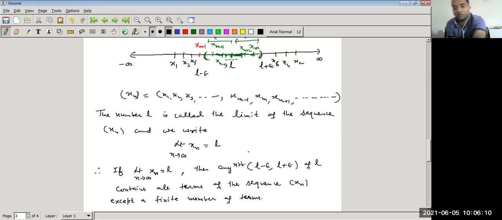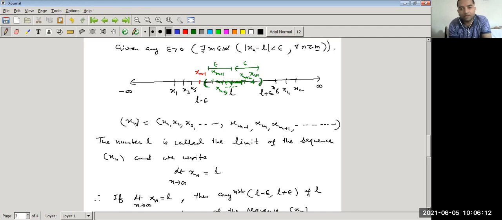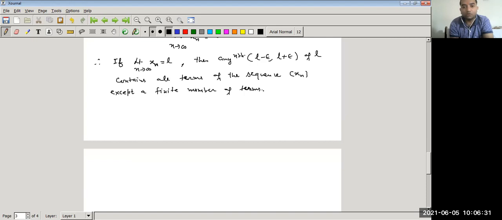So look at L minus epsilon and L plus epsilon: how many terms does it contain? After m terms, all the terms lie within this interval. But which terms do not lie in this interval? Those are x1, x2, x3, x4 and so on up to x_{m minus 1}. These are a finite number of terms, except the finite number of terms, yes x1, x2, x3 and so on up to x_{m minus 1}. So these are m minus 1 finite number of terms that lie outside the interval, outside the neighborhood.